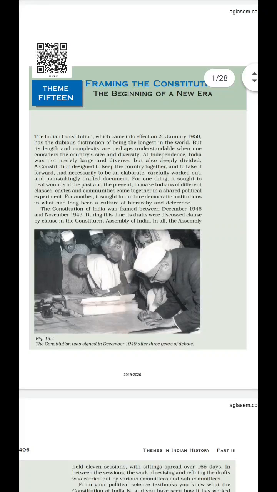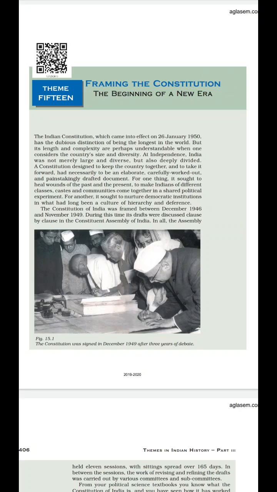Good morning, children. Today we will discuss our history, the last chapter of the syllabus from part 3, that is chapter 15. The name of the chapter is Framing the Constitution. Now, before we start our chapter, let us have some basic concepts of it.